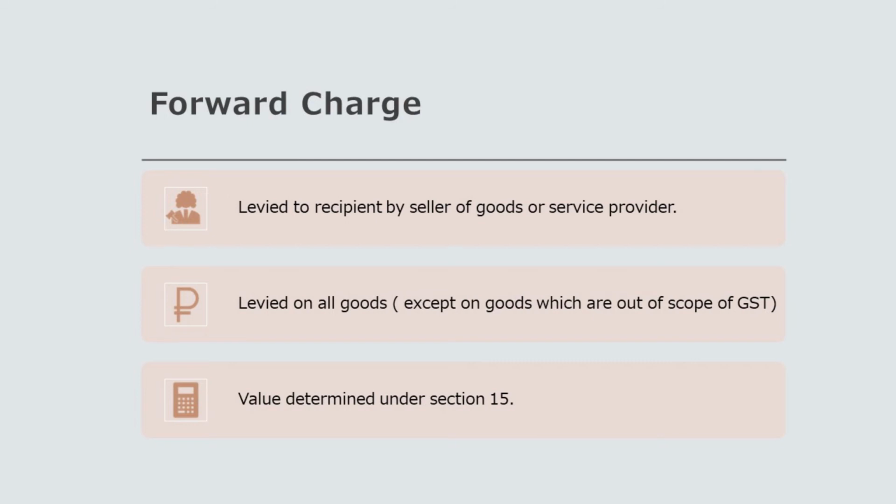Then the third point is value which is determined under Section 15. So Section 15 of CGST Act says that the price which has actually been paid or payable by supply of goods or services, where the supplier and recipient both are not related and price is the sole consideration. So that is the value actually where CGST or IGST is charged. So that is how forward charge is determined.